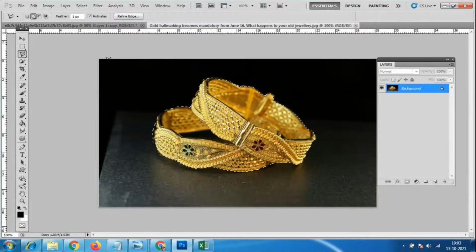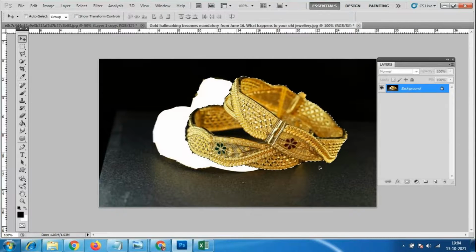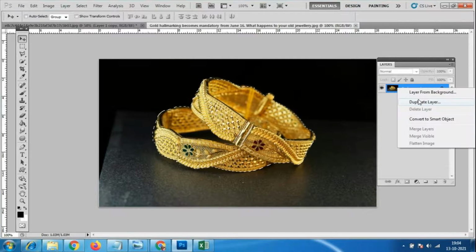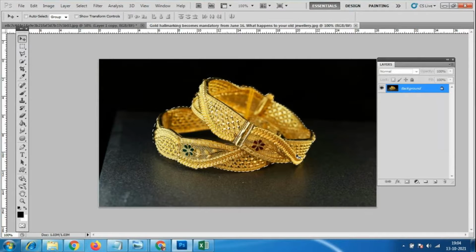Now I will take the copy of this. This is cutting this part. No, I don't want to cut this, so I have to take a duplicate copy. I cannot right-click on the layer and duplicate, because if I right-click on this layer and duplicate, the whole layer will get duplicated. Only this much part I have to copy and paste. So I can use Control C and Control V. Copy paste, everybody knows that shortcut, Control C and Control V.